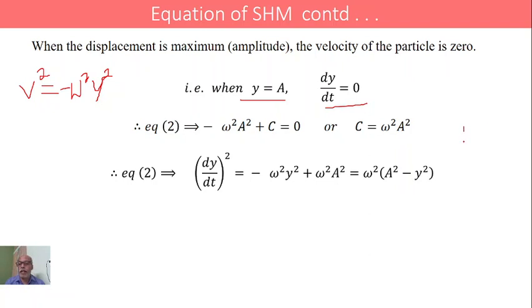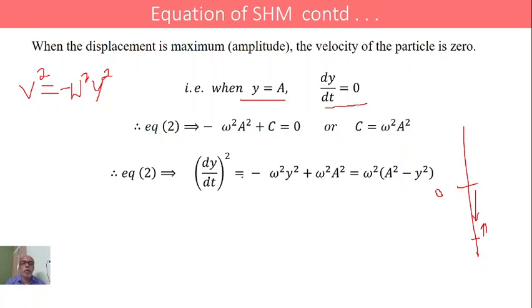As we know, at the mean position the velocity of the particle is maximum, and at the extreme end the velocity becomes equal to 0, therefore it returns back. The particle, after reaching this extreme end, returns because its velocity becomes 0 there. Velocity is 0 at the maximum displacement. Therefore, when y is equal to a, v equals 0.